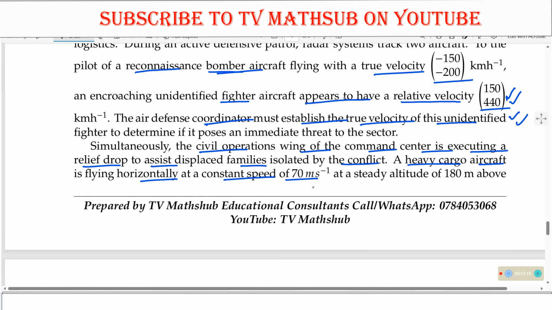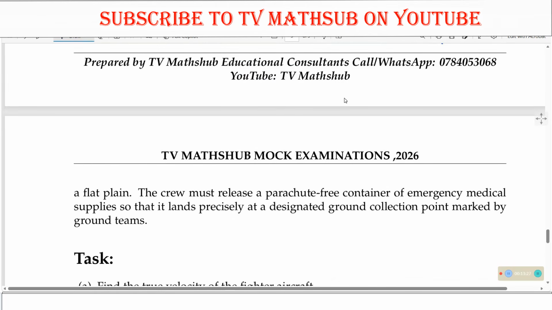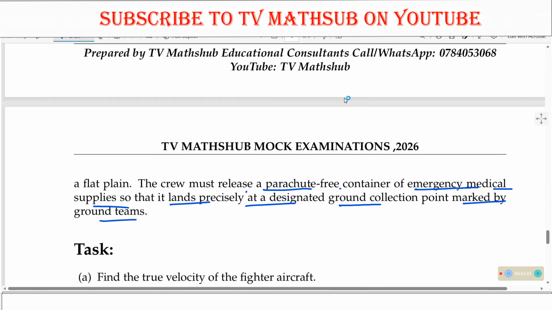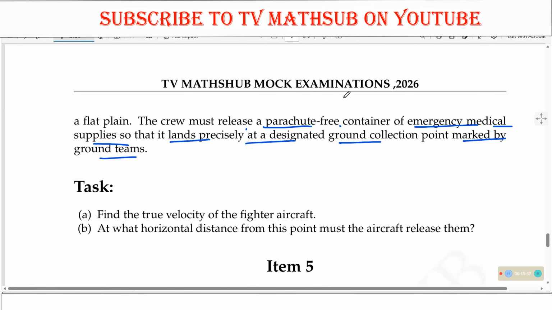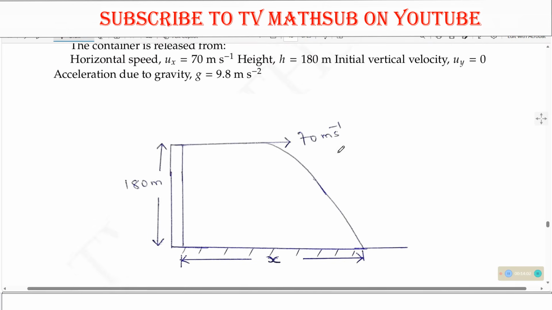So it is traveling horizontally at this speed and at an altitude of 180 meters above the flat plane. So the crew must release a parachute-free container of emergency medical supplies so that it lands precisely at a designated ground collection point marked by ground teams. So we need the horizontal distance from this point at which the aircraft must release this container. That is what we are interested in. So we shall look at the required response there.